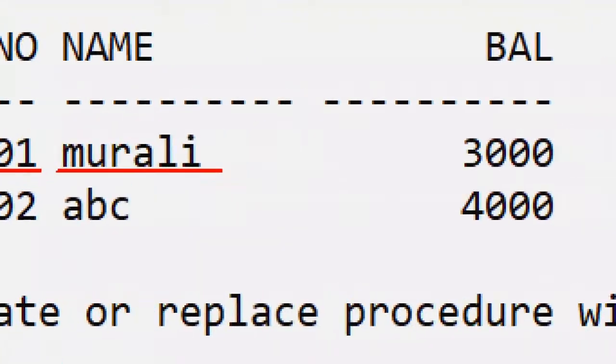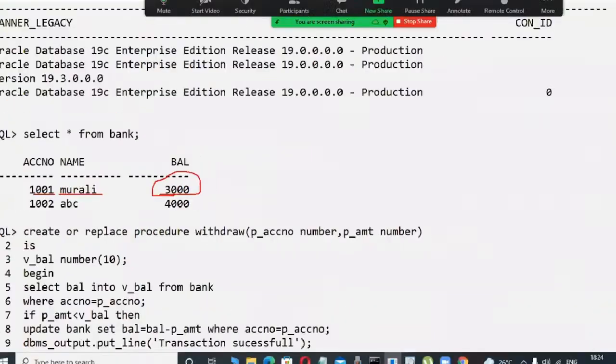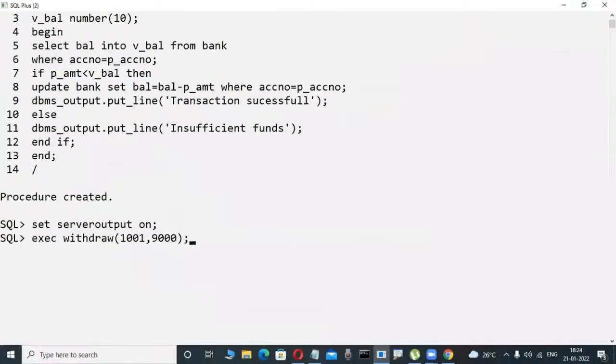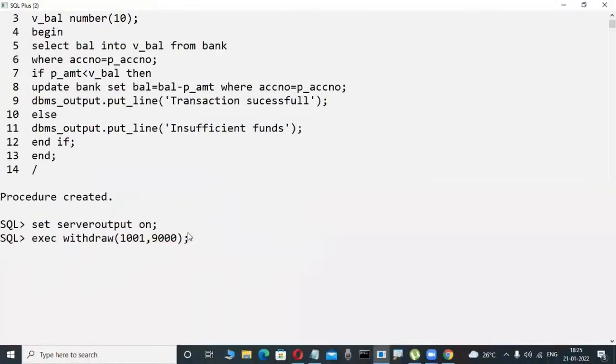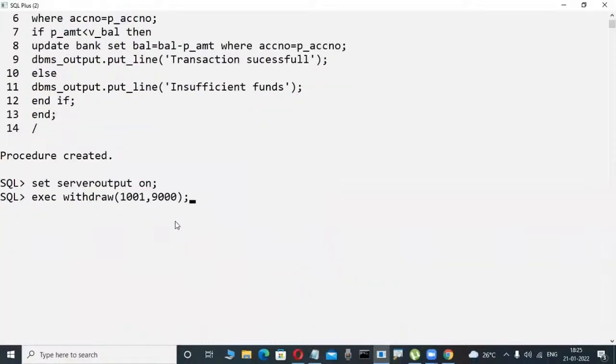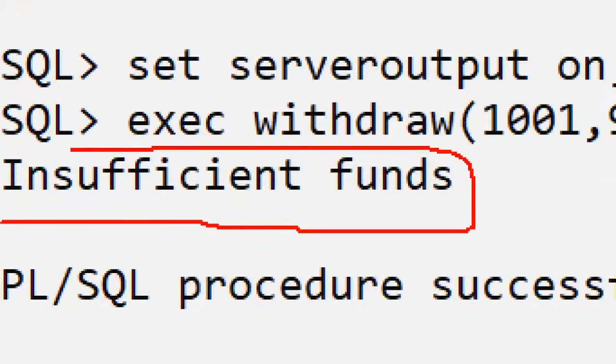Scenario: observe the logic. 1001 is my account number. Murali is my name. My balance is how much? 3,000. In my table, 3,000 is the current balance. Now, my account number is 1001, but I try to withdraw how much? 9,000. Whenever I try to withdraw 9,000, is it possible? No. So now it will give a message, insufficient funds.